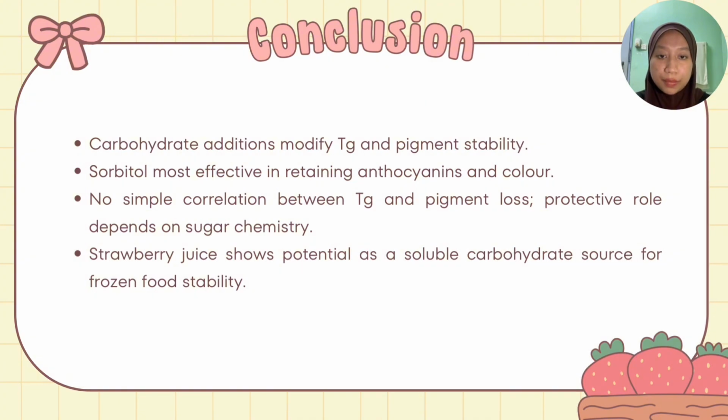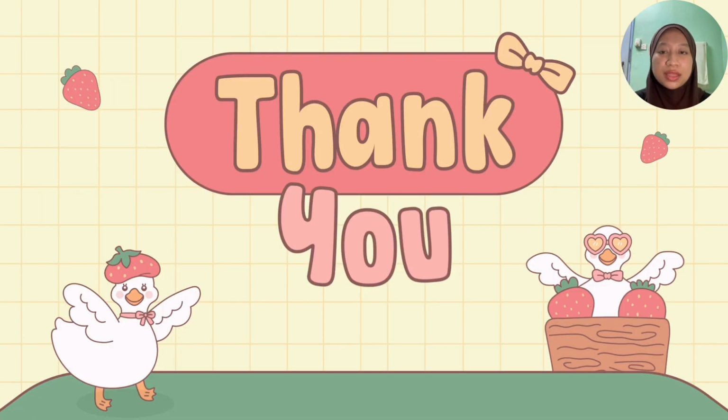So overall, strawberry juice demonstrates potential as a soluble carbohydrate source for food preservation. By understanding how different carbohydrates influence stability, food scientists can design better formulations to maintain quality during frozen storage. So this study highlights how combining analytical techniques like HPLC and DSC with careful formulation can improve the stability of frozen fruit products. Strawberries, with their natural sugars and pigments, are an excellent model for exploring this effect.